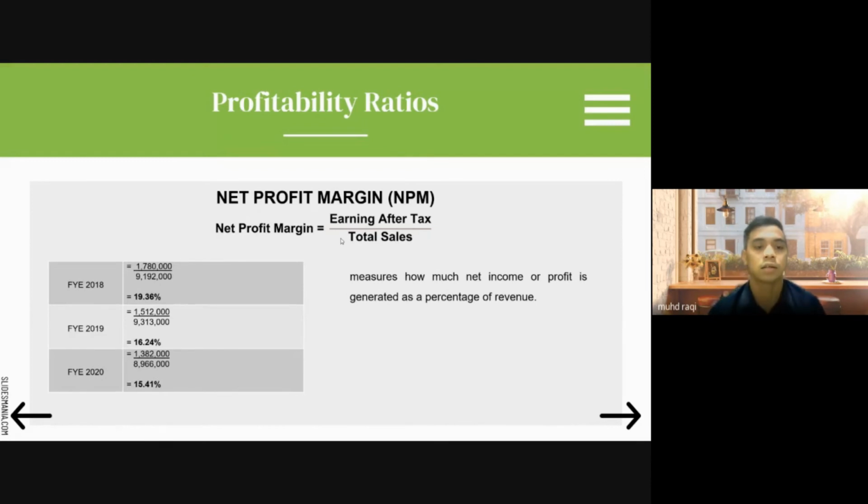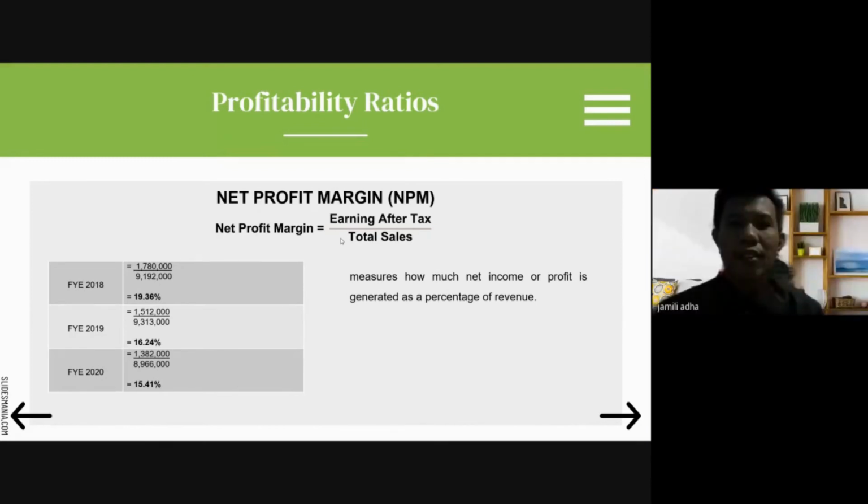Okay, for the next one under profitability ratio, it is net profit margin. It is calculated by earnings after tax divided by total sales. For the year ended 2018 it is 19.36%.